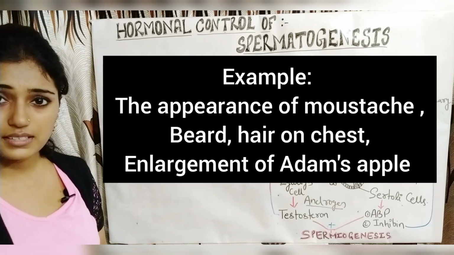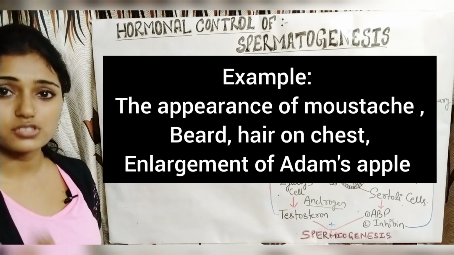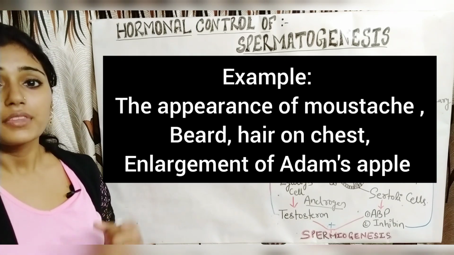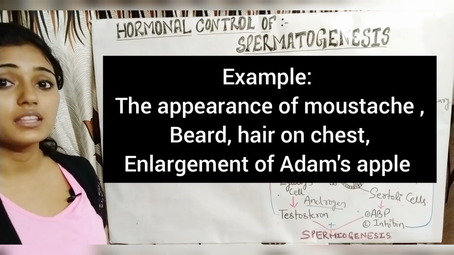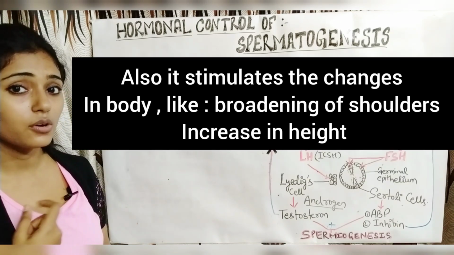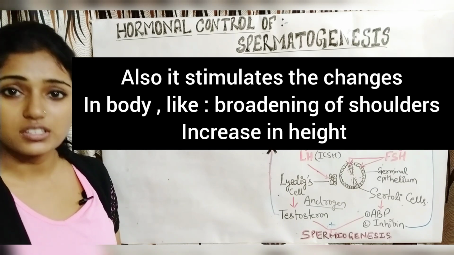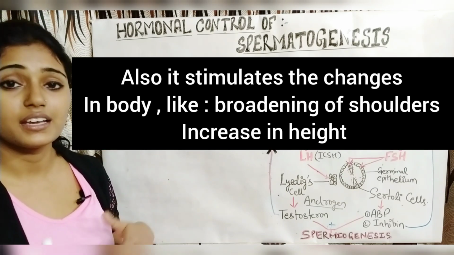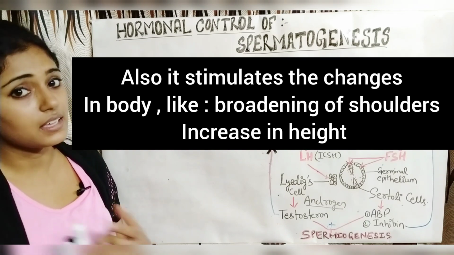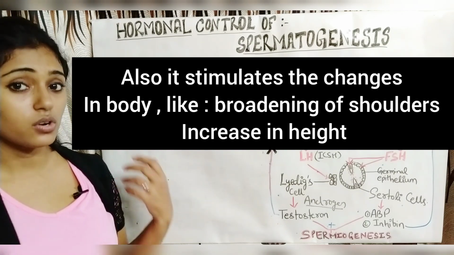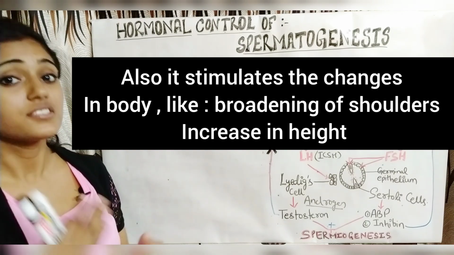The secondary sex characters developed are moustaches, beards, hairs on chest, and the enlargement of the Adam's apple. Thirdly, it causes changes in the body and height. It stimulates bone growth inside males, so their shoulders are broadened and their height starts increasing.